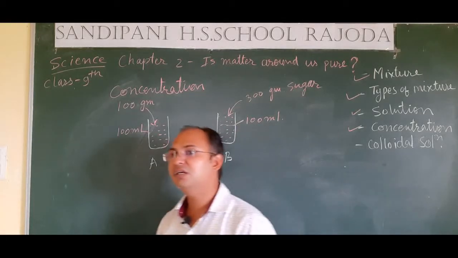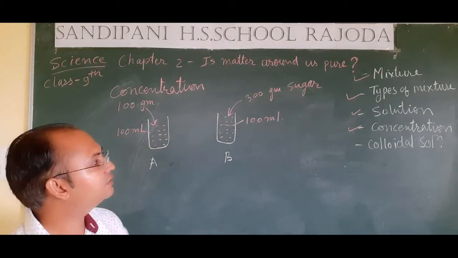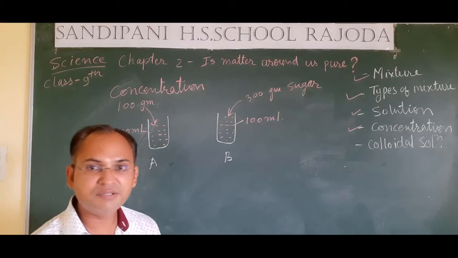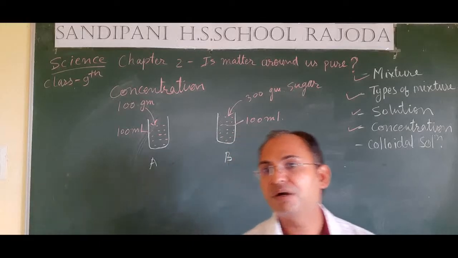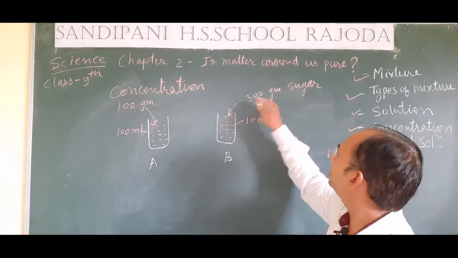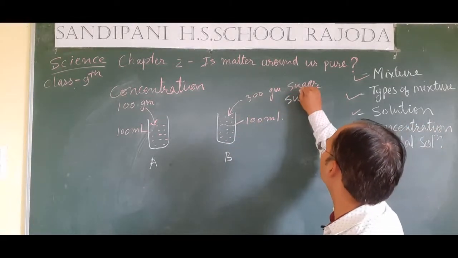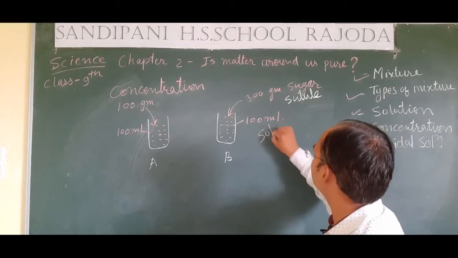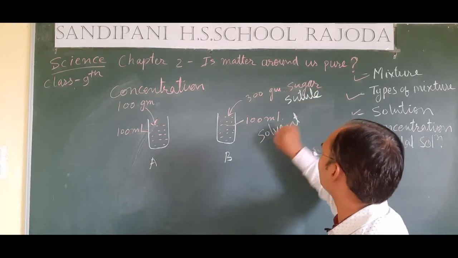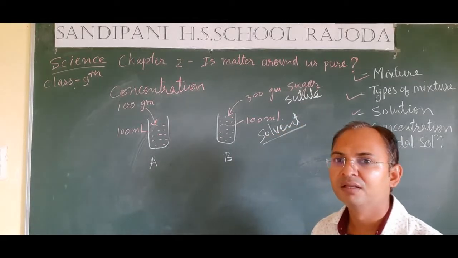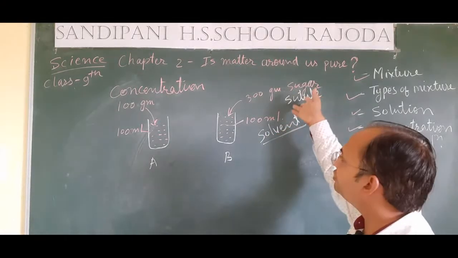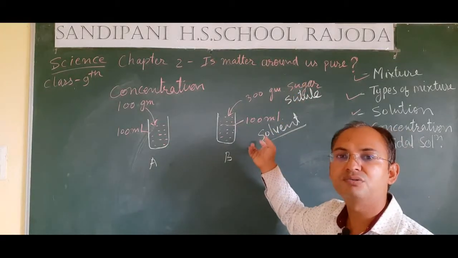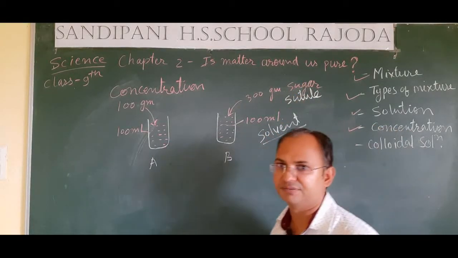So if we define concentration on the basis of this example, then we can say, students, the amount of the solute, here the sugar was the solute and water was the solvent, present in unit volume of the solvent is called concentration.